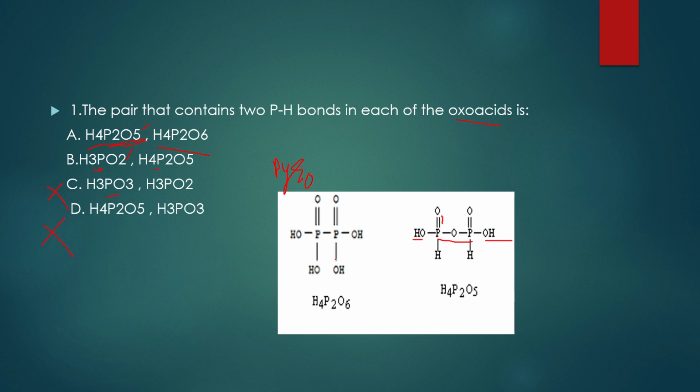You are not having the name pyro, so no need to have a P-O-P bond. The same procedure follows: you need to have at least one P double bond O bond, and then the remaining oxygen and hydrogen pair up to form OH bonds in order to complete the given formula. H4P2O6 is not at all having any P-H bond, so it is wrong. We are left with only B. So the suitable option is B.